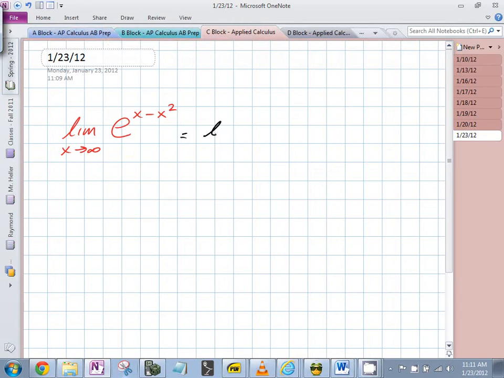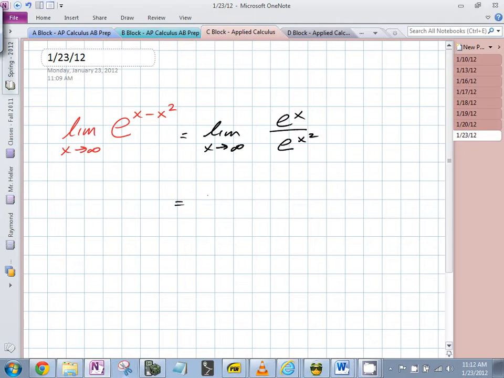Okay, so this is equal to the limit as x goes to infinity of e to the x over e to the x squared. Is that correct? Yeah. Now you have to be really careful. Is e to the x squared equal to e to the x times e to the x? No. e to the x times e to the x is e to the 2x. You add powers when you multiply them and they have the same base.